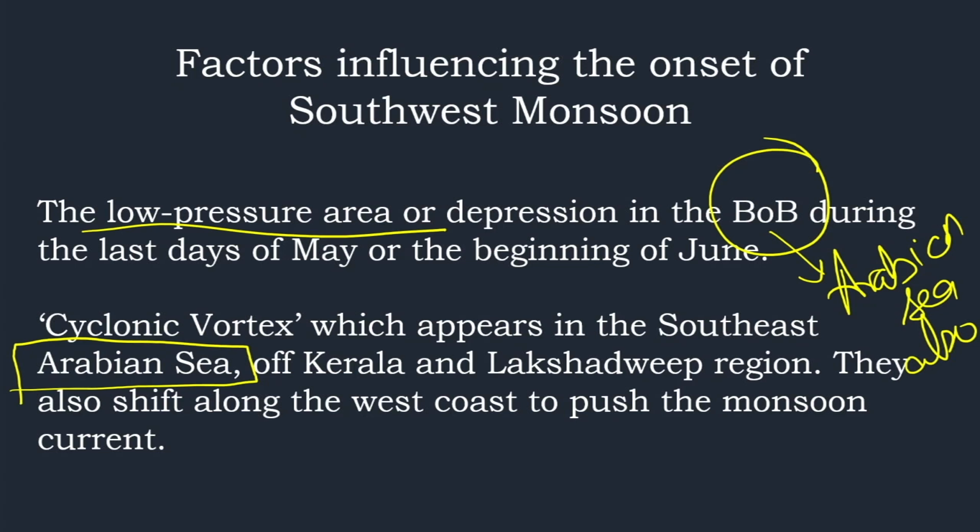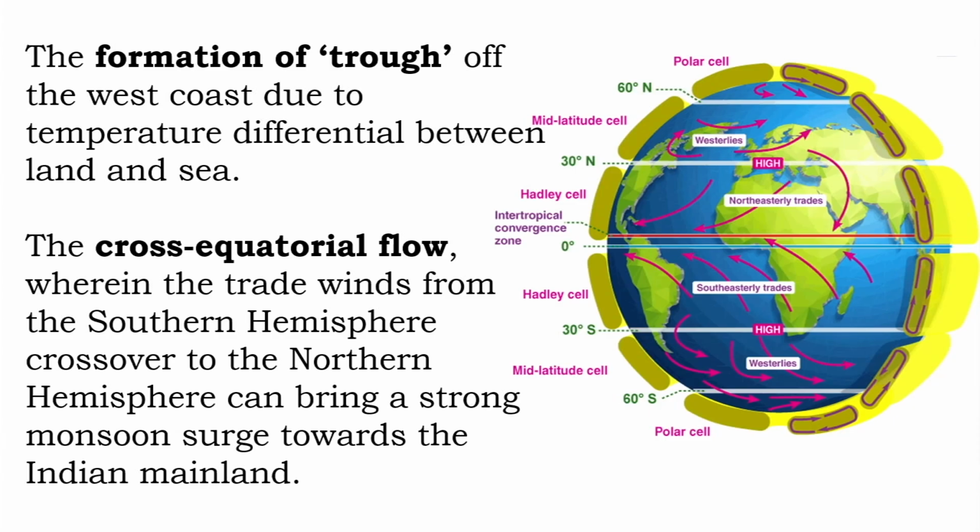The formation of a trough off the west coast due to temperature difference between the land and the sea is also important. This is just the normal monsoon. When we learn about monsoon, the first thing we learn is a low pressure area will be created on the land due to the pressure difference created by the high temperature during the summer. So this trough also plays a huge role here. You can see here the formation of this trough.